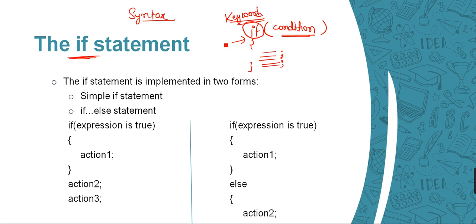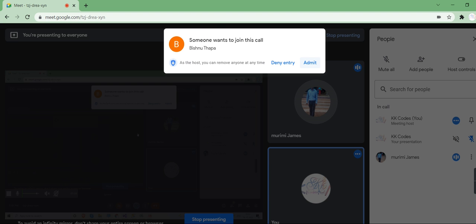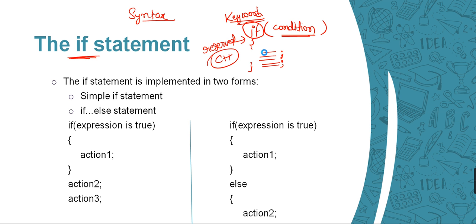But for now, you can think of this as a reserved word in the C++ language, which we use to tell the computer that if this condition becomes true, then I need to perform some set of instructions. Suppose if the condition becomes true, I need to go outside, and if it doesn't, I don't need to go outside. So the if condition is very easy.